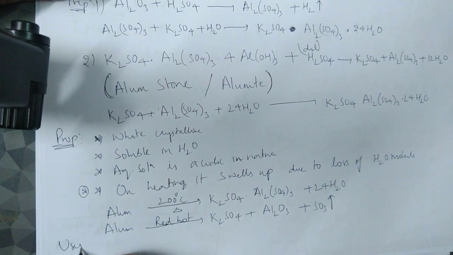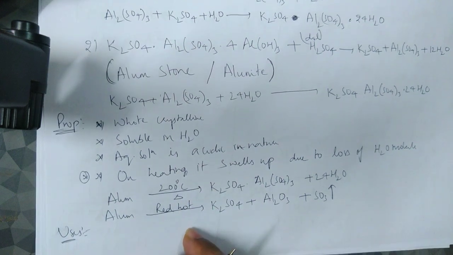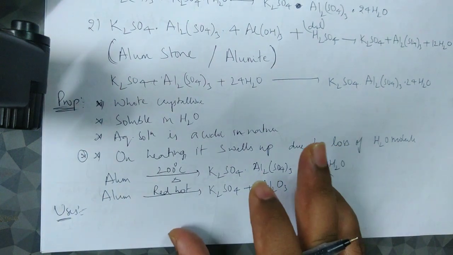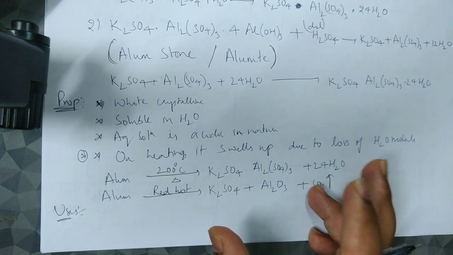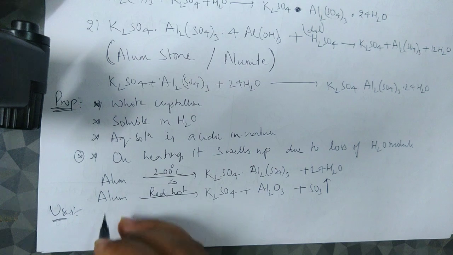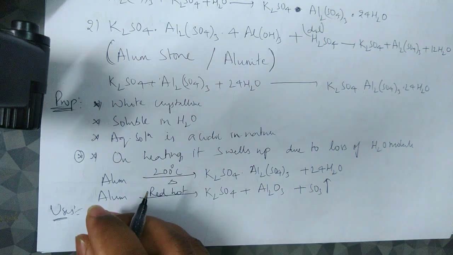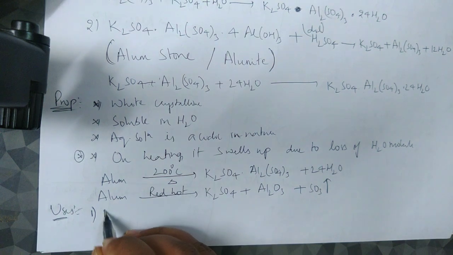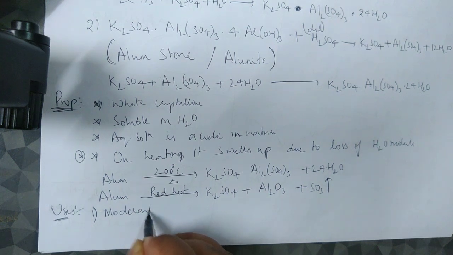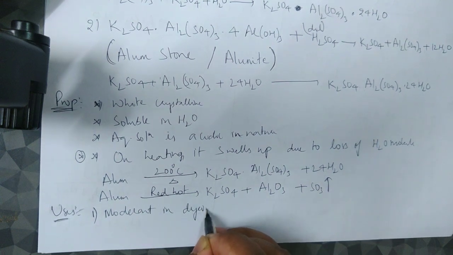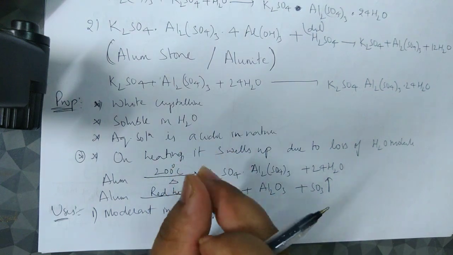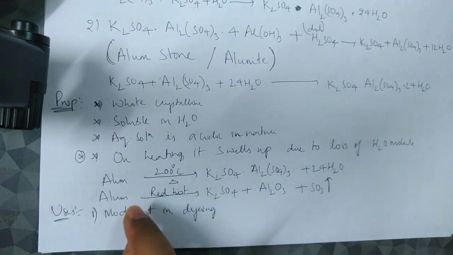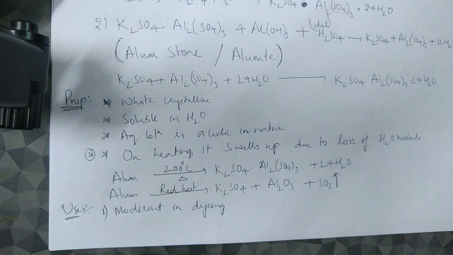Now uses, very simple uses. I say simple, but for you it could be difficult, because many compounds' uses look like they differ in many areas, and in certain areas they are the same. So yes, for this also it's difficult, but still you need to keep track of all the reactions, properties, and uses. The first use is as a mordant in dyeing. Basically, the dye, that is the color for the fabrics, and the fabric stick together because of the mordant only. And for the mordant we use the alums.